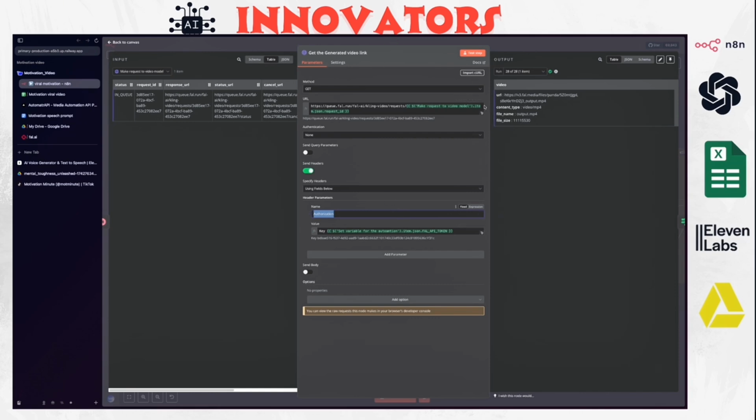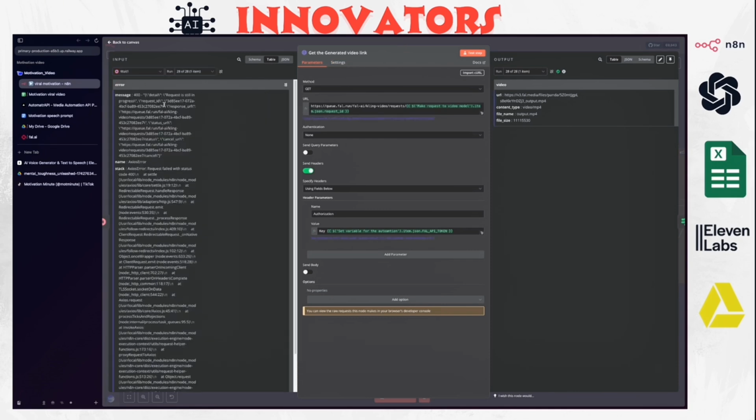And there is a very important thing here, because if you leave it like that, you will get an error. The reason is that this model or this website fal.ai, when it's still processing the video, doesn't output an item, but outputs an error. Let me show you how it's going to look here. Okay, so it's going to output errors like that. 400 details request is still in process, and this is not really an error. It's just telling you that the video generation is still in process. But if you leave it like that, it outputs an error, so it's going to stop the whole workflow.